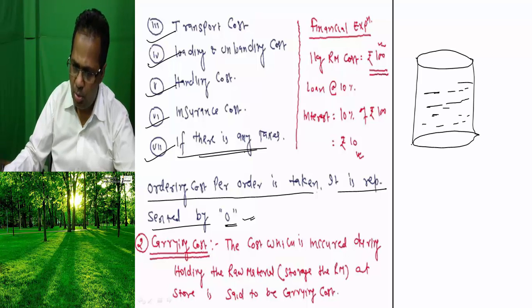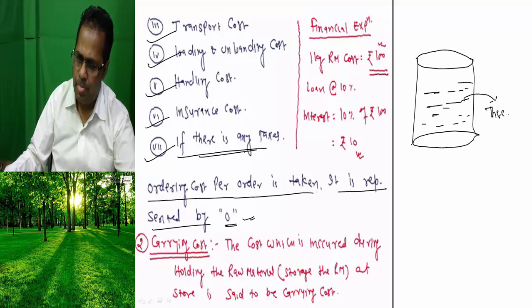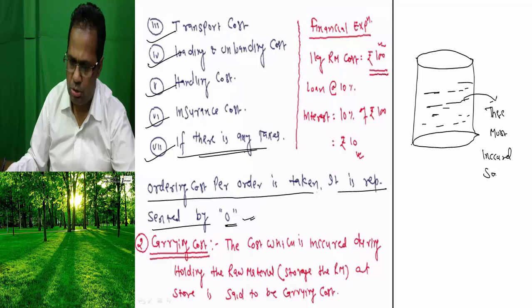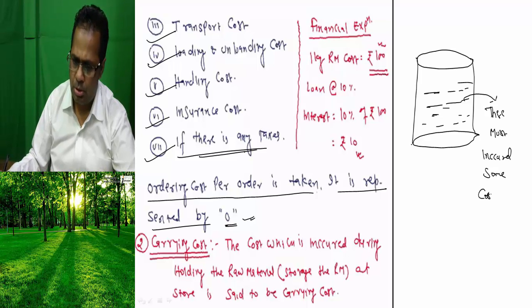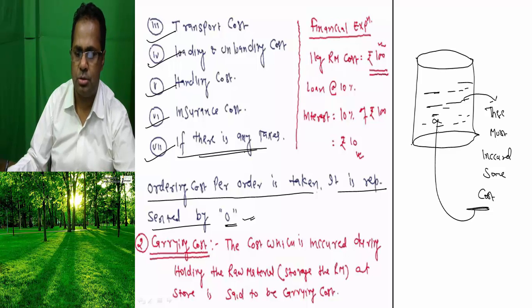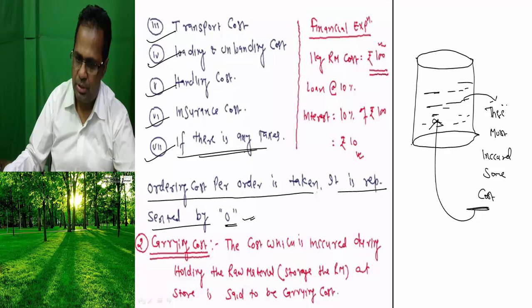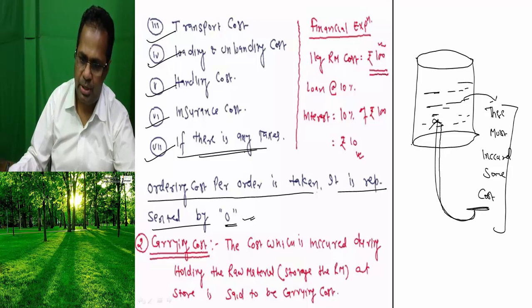To hold the raw material in your stores, some cost must be incurred. These costs are said to be carrying cost.